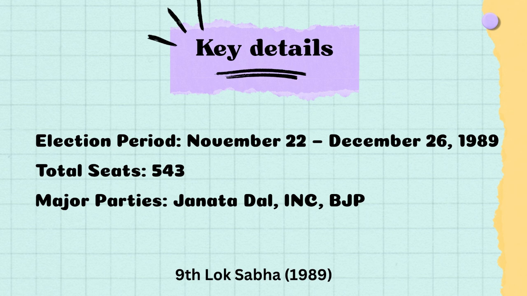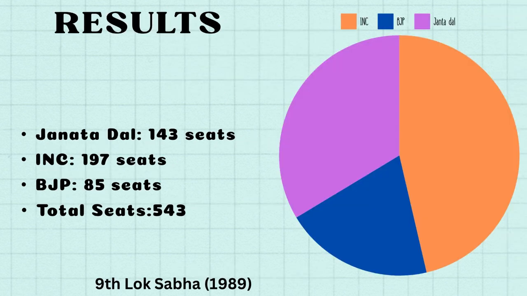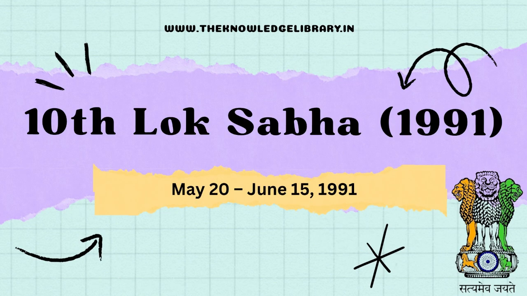The major parties were the Janata Dal, INC and the BJP. The results of the 9th Lok Sabha election were: Janata Dal won 143 seats, while the INC won 197 seats and the BJP won 85 seats. Now let us move on to the 10th Lok Sabha election. The 10th Lok Sabha elections were held in 1991.